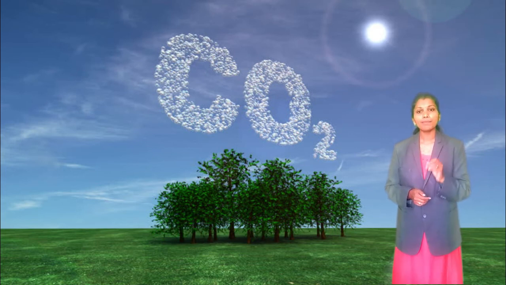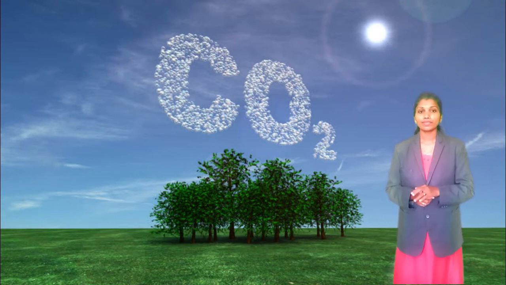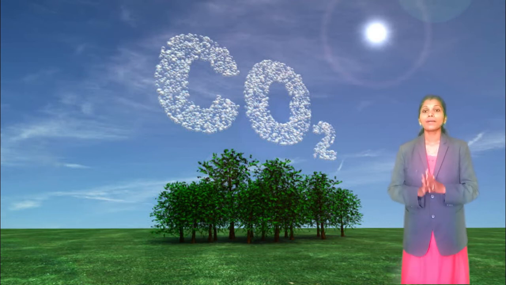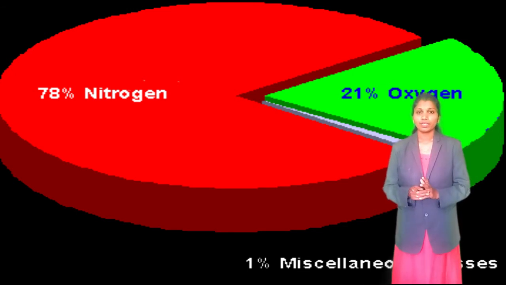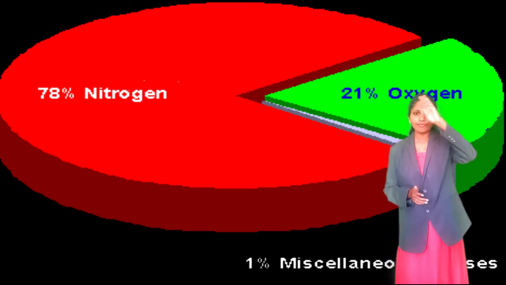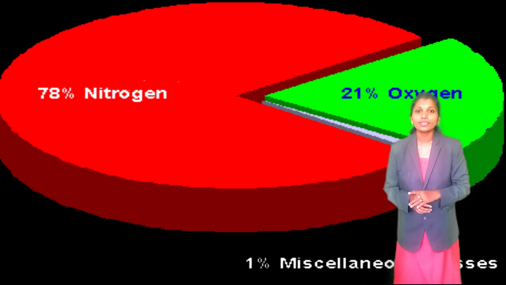About 99% of clean and dry air in the atmosphere is composed mainly of nitrogen and oxygen. Nitrogen 78% and oxygen 21%, and other gases like carbon dioxide, argon and others comprise 1% by volume. The envelope of air around the earth is called the atmosphere.